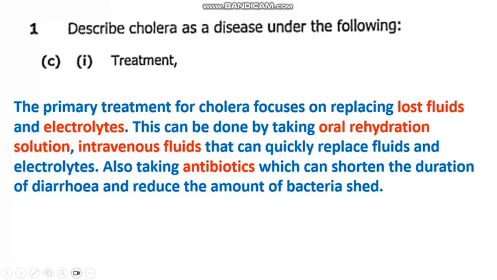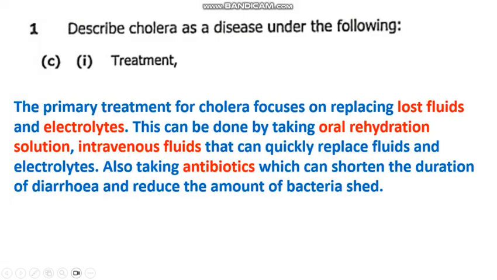So we can write our answer in paragraph form as the primary treatment for cholera focuses on replacing lost fluids and the electrolytes. This can be done by taking oral rehydration solution, intravenous fluids that can quickly replace fluids and electrolytes. Also taking antibiotics, which can shorten the duration of diarrhea and reduce the amount of bacterial shed.